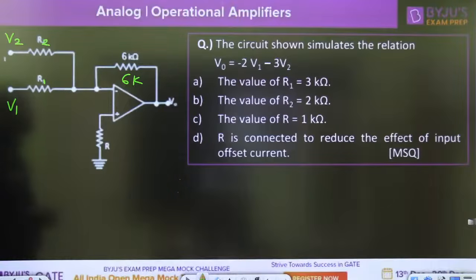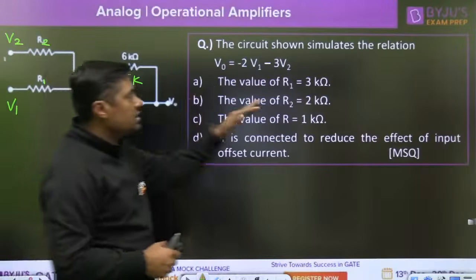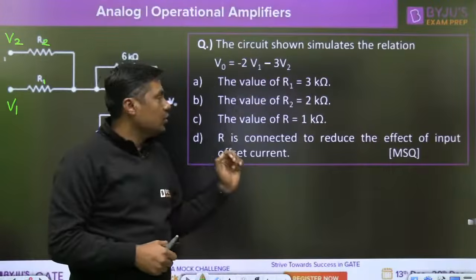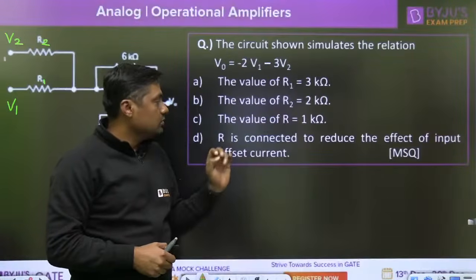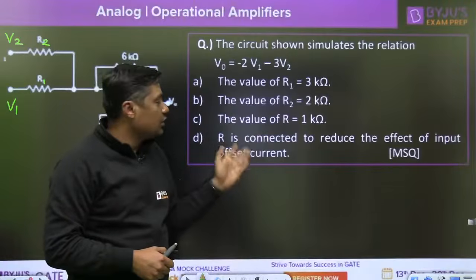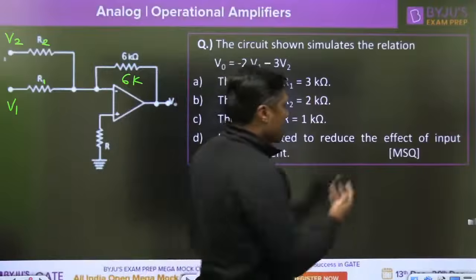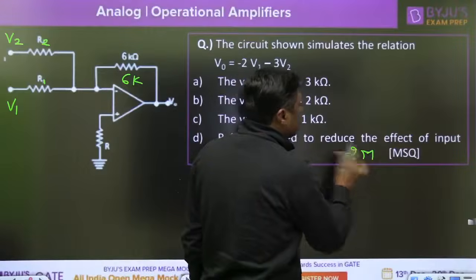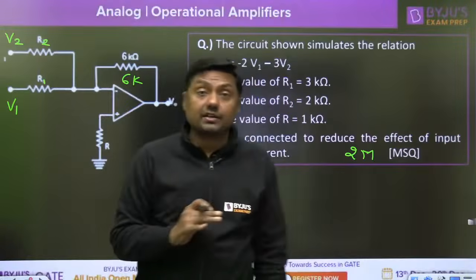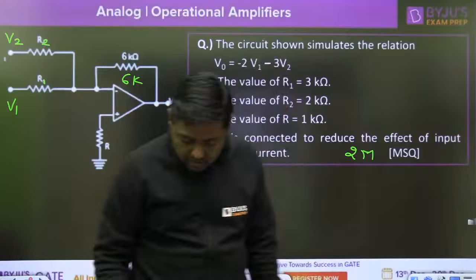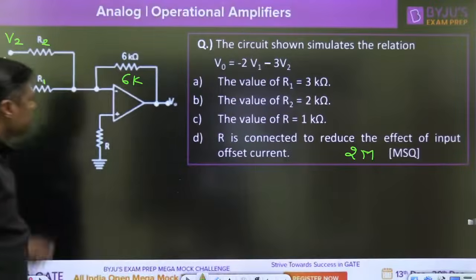Output is given as minus 2 V1 minus 3 V2. The value of R1 is 3 kilo ohm. The value of R2 is 2 kilo ohm. The value of R is 1 kilo ohm. R is connected to reduce the effect of input offset current. MSQ, 2 marks. Multiple select question. Which answers are correct for this question? Yes, give me the answer in comments box.